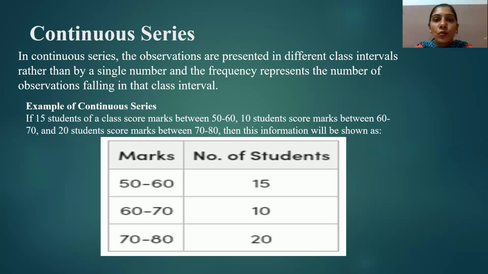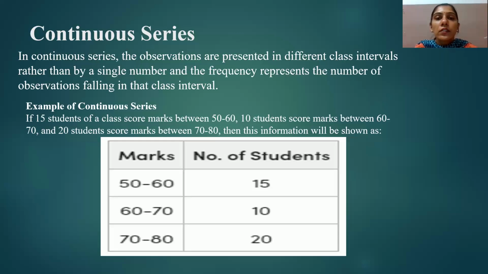For example, 0 to 5, 5 to 10, 10 to 15, 15 to 20, 20 to 25, and so on. It is very essential for the investigator to clearly define the class so that they do not create any confusion.